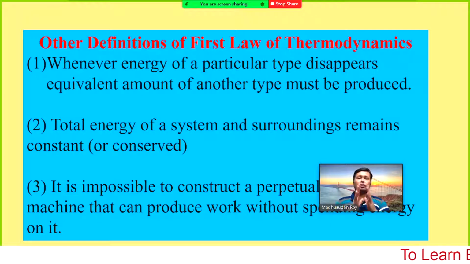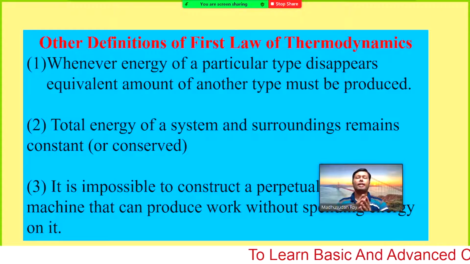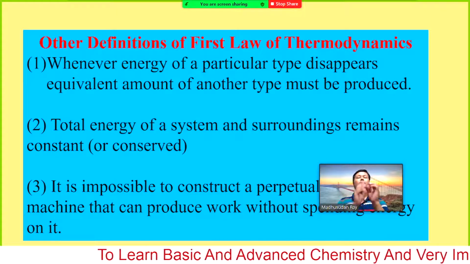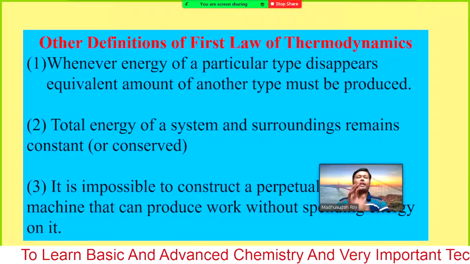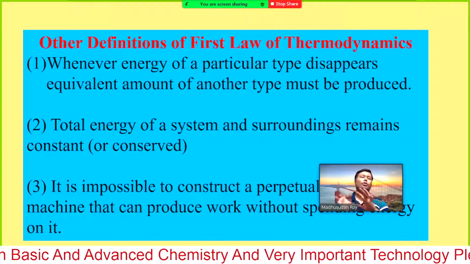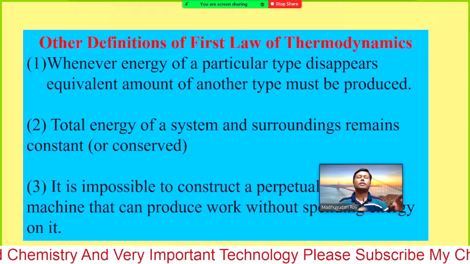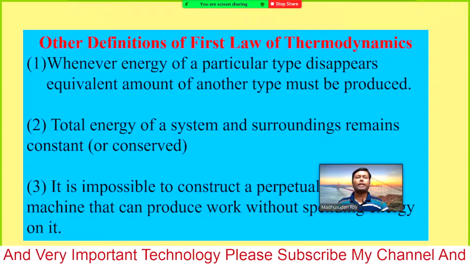If you exactly calculate how much energy we supply as electricity and how much we get as light and as heat, those two forms of energy will be exactly equal to the energy you supply by electricity.